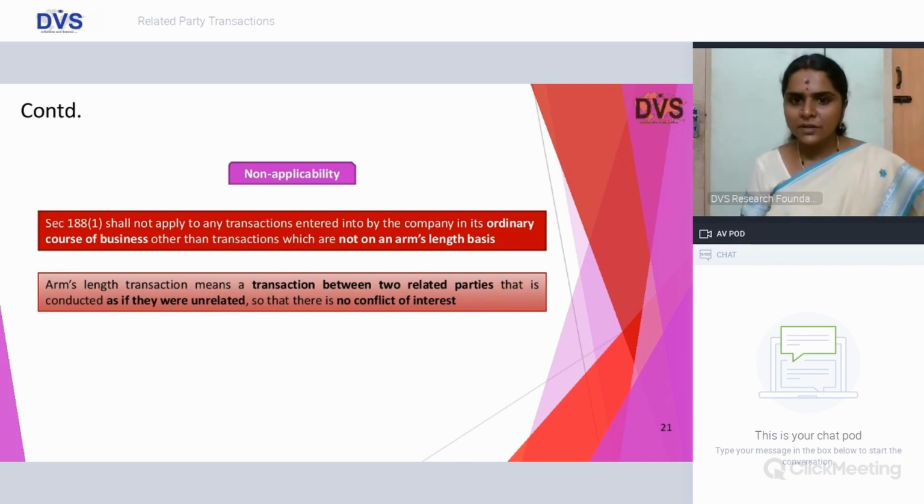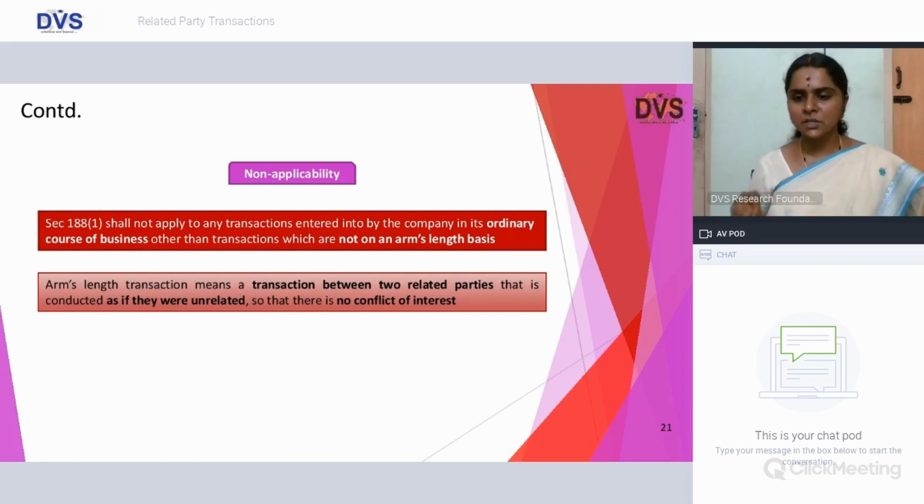188 is, however, not applicable if you satisfy twin conditions. What are they? One, if it is in the ordinary course of business. Or another condition is if it is on an arm's length basis. It is not or, actually, twin conditions you have to cumulatively satisfy. So, in the ordinary course of business, what do you mean by in the ordinary course of business? Is it defined? No, it is not defined.